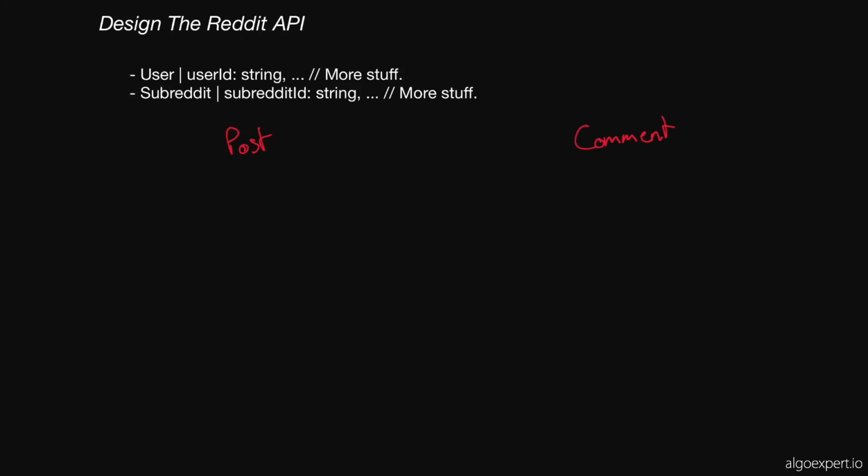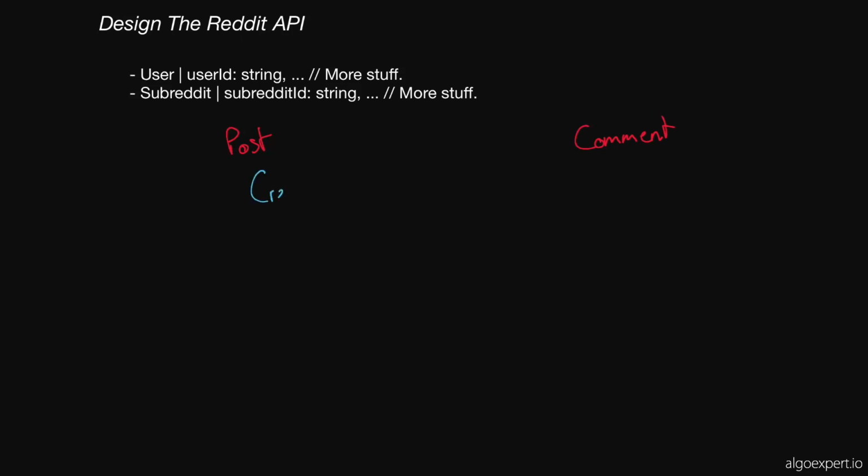So I'm thinking that we would have basic CRUD operations for these. So we would have create post, create comment, get post, get comment, edit, delete, and list. Those are the 5 kind of primary methods that I can think of right now off the top of my head. So I guess I'll start by writing them down.